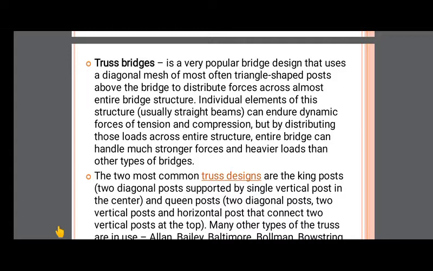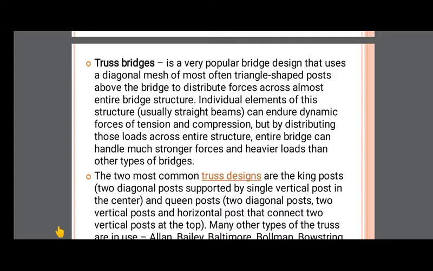Whatever the truss is there above the deck slab, that truss has been utilized for the transfer of the loads. How it has been transferred, I will show in the figure. Individual elements of this structure can endure dynamic forces of tension and compression, but by distributing those loads across the entire structure, the entire bridge can handle much stronger force and heavier loads than the other types of bridges.